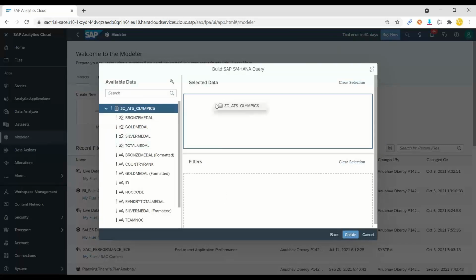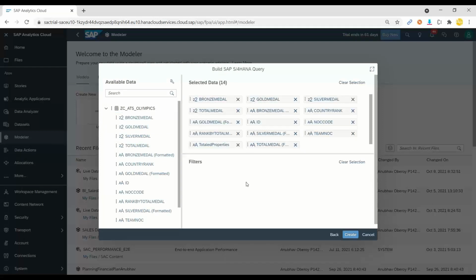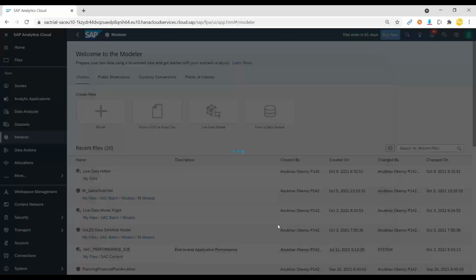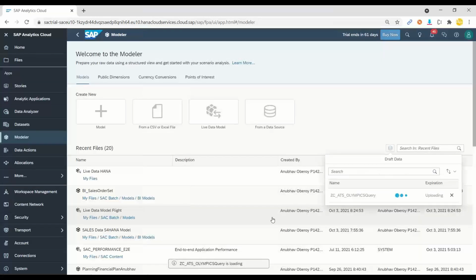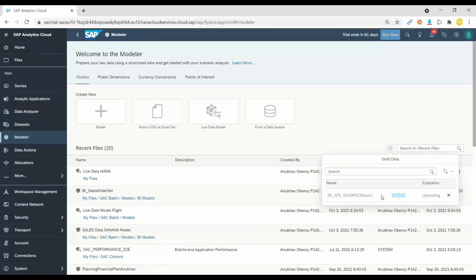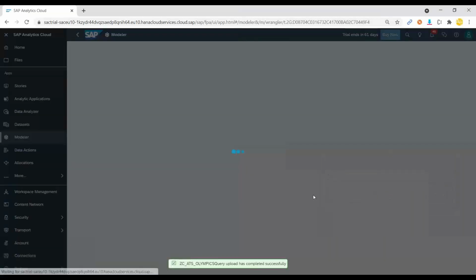Now I can drag and drop all the properties in the context to load the data, and we can click on create. Now the system will fetch all the data, and you can see the data is getting loaded. It is contacting our S4HANA system, and whatever records are present are eventually getting loaded into the Analytics Cloud system.